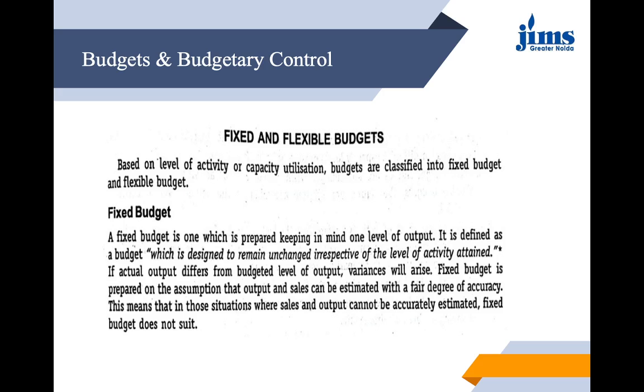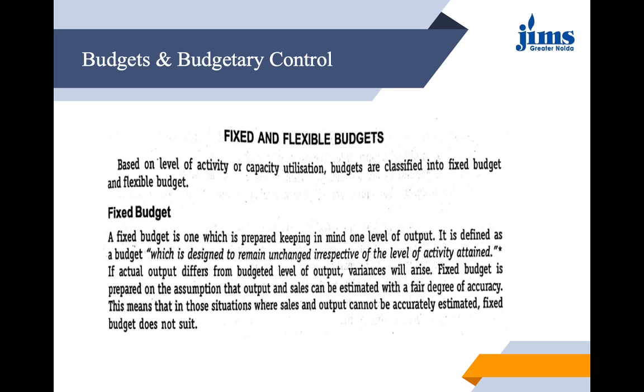A fixed budget is the one which is prepared keeping in mind one level of output. Let us see the definition. It is given by CIMA, which is defined to remain unchanged irrespective of the level of activity attained. We are able to see that here is a factor of rigidity, that it is fixed and it cannot change. It remains unchanged irrespective of the level of activity.